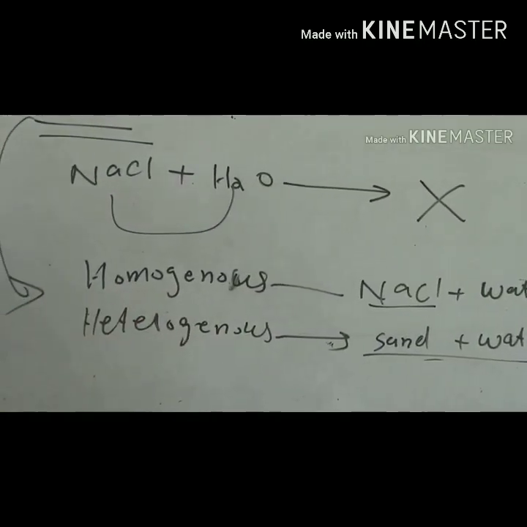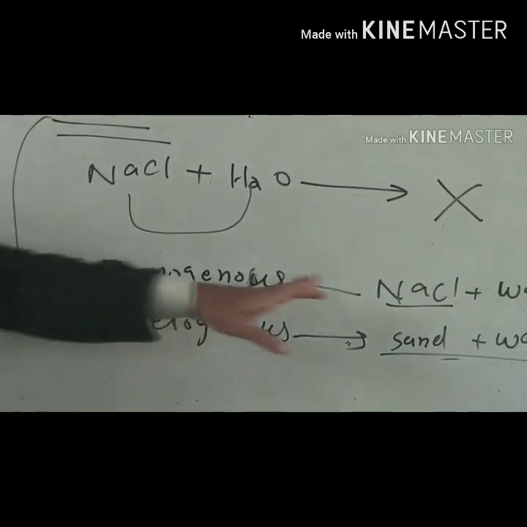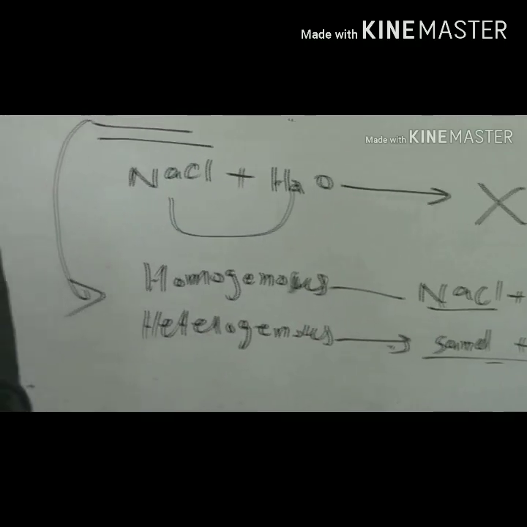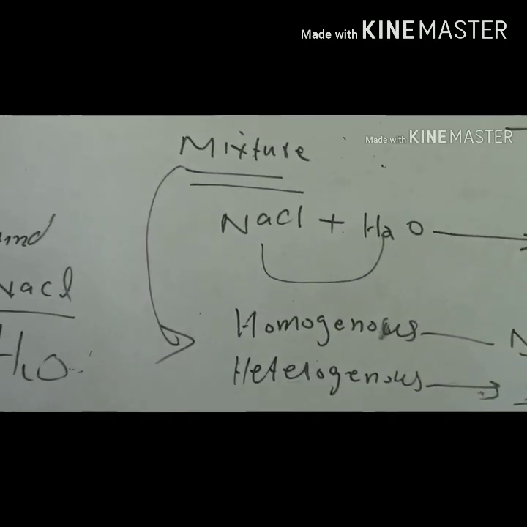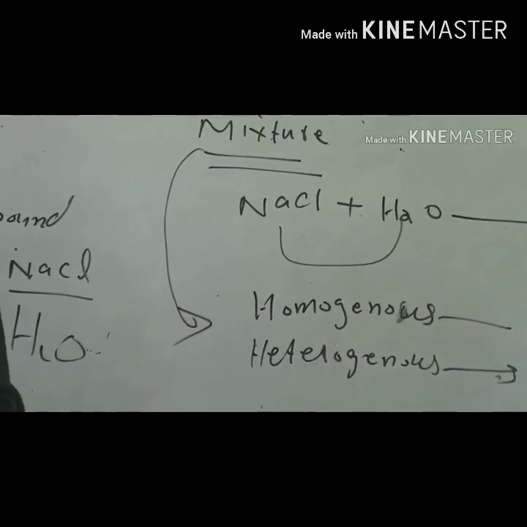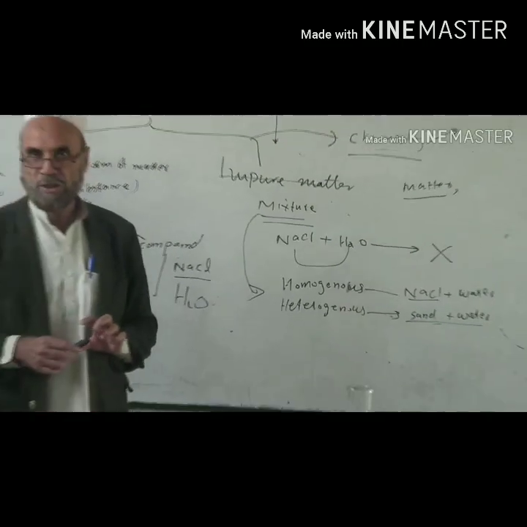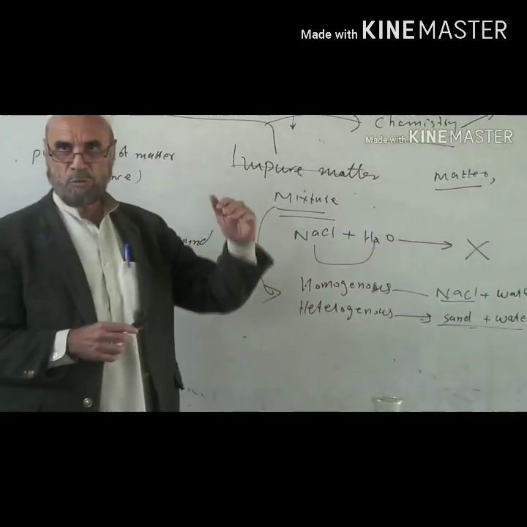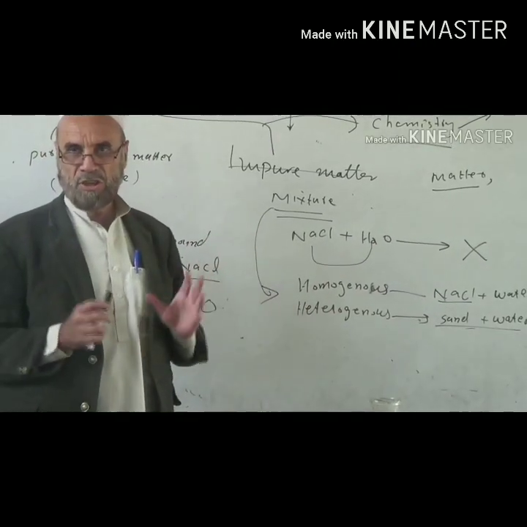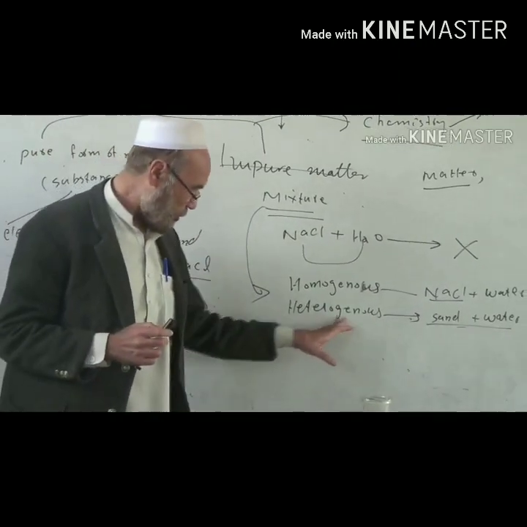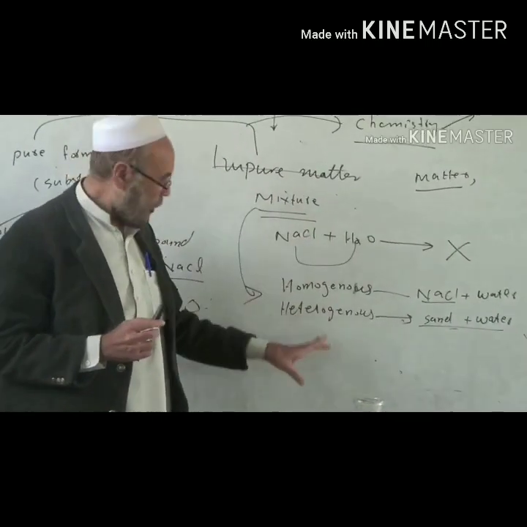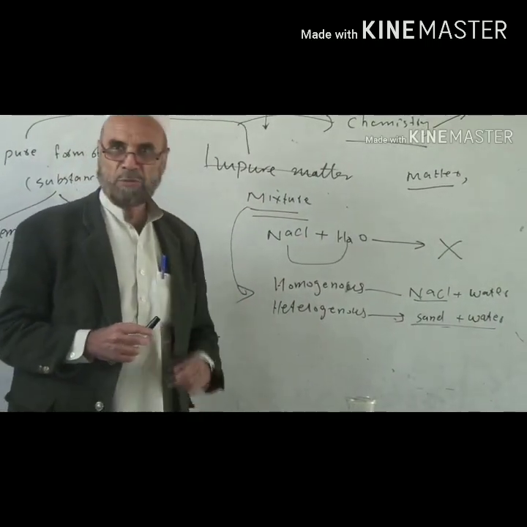Homogeneous means when there is one phase. For example, if sodium chloride is completely dissolved and we get a uniform solution, then we call it a homogeneous mixture, a homogeneous solution, because we get only one type of phase. There is only one phase of the state of matter. But in case of the heterogeneous type of matter, we have two or three different phases.